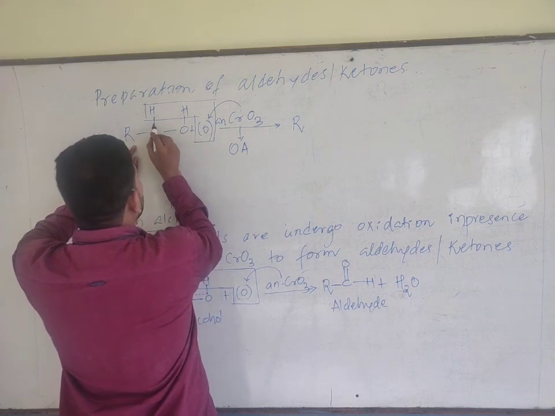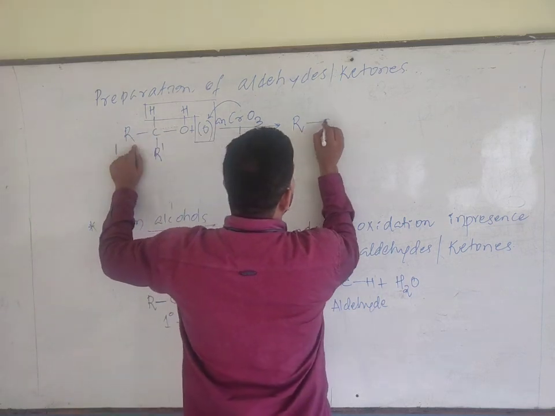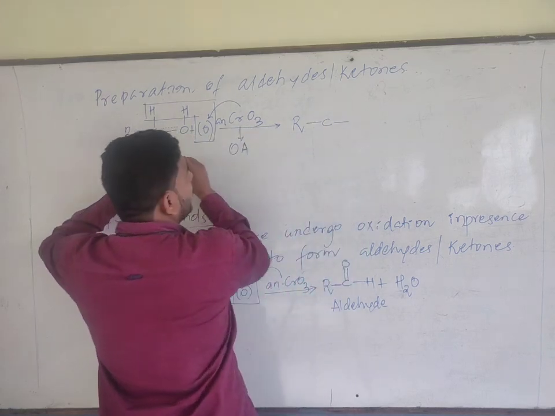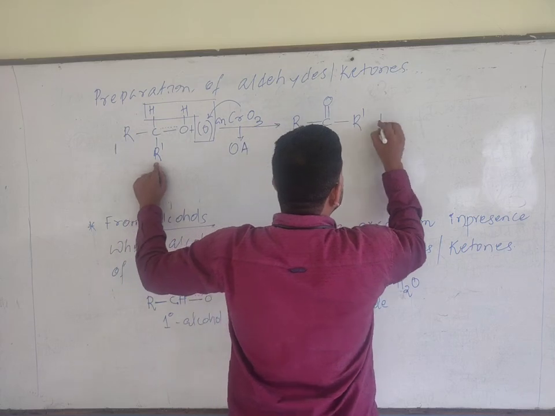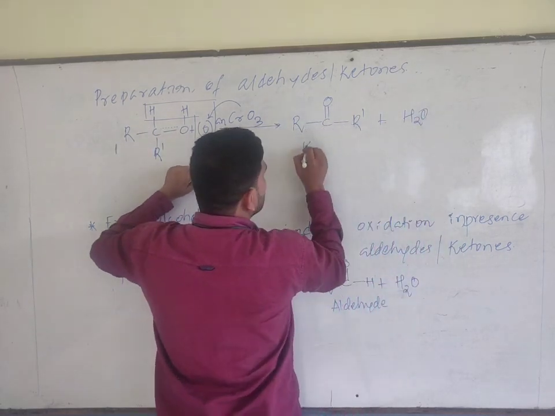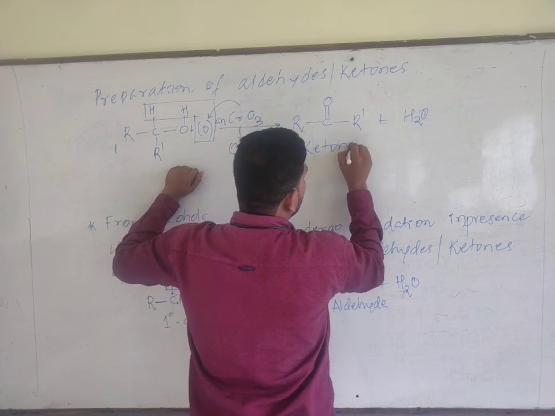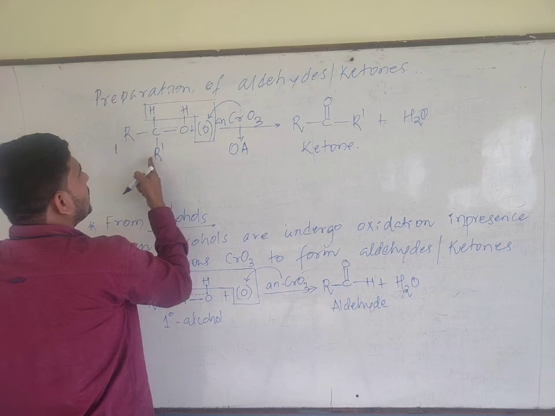What is the product you see? R, C, R prime double bond O, plus H2O as the byproduct. What is this? Ketone. What is the nature of alcohol?